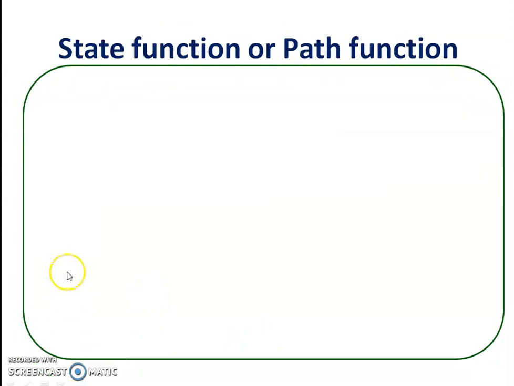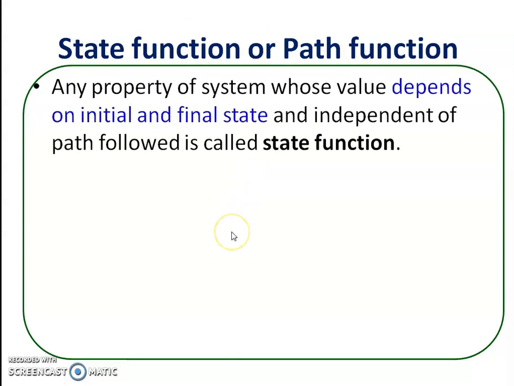Now next thermodynamic terms: state function and path function. Two different terms are there. First of all, what do you mean by state function? A state function is a property of a system whose value depends upon the initial and final state of the system and is independent of the path followed. It is called a state function.